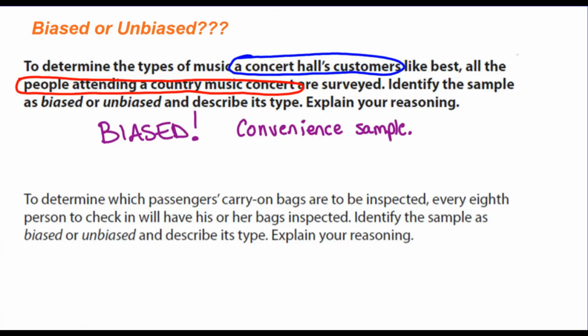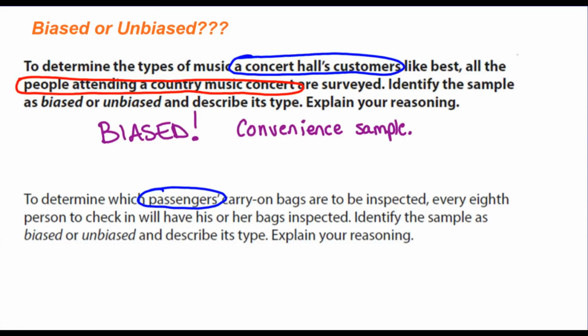Next one, to determine which passengers' carry-on bags are to be inspected, every 8th person to check in will have his or her bags inspected. And we want to identify this as biased or unbiased and describe its type. So we're always looking for who's the population and what's the sample. Well, who's the population that we're talking about here? We're talking about passengers, all the passengers on this plane or train or whatever it is.